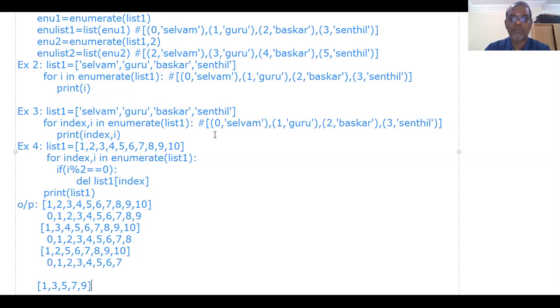1 to 10. After that, we can delete only even numbers using enumerate.